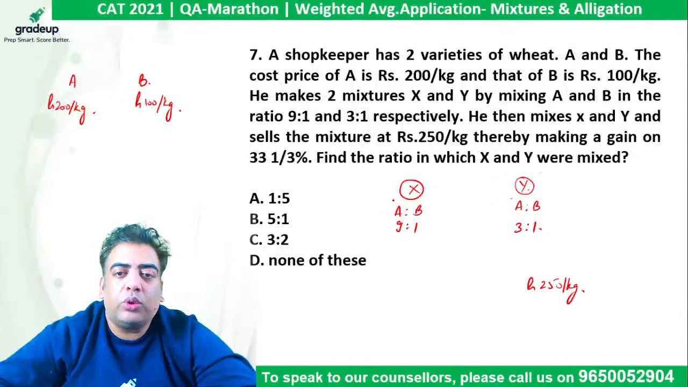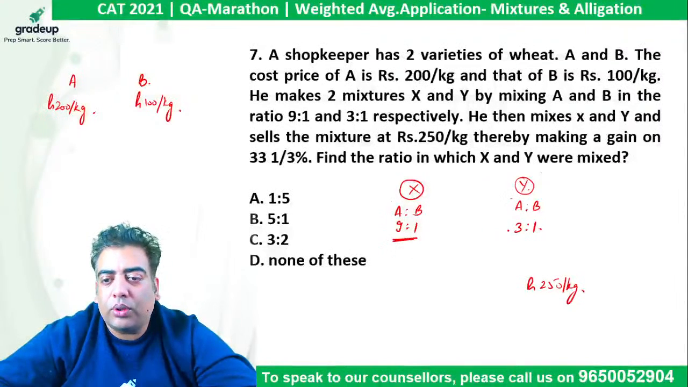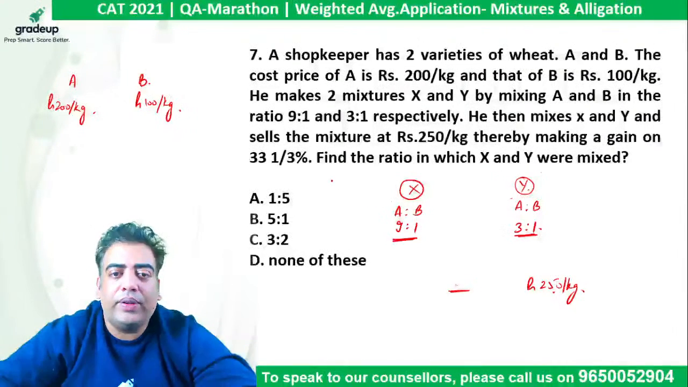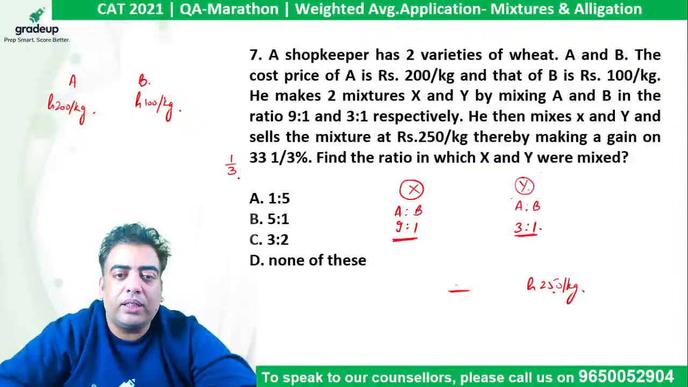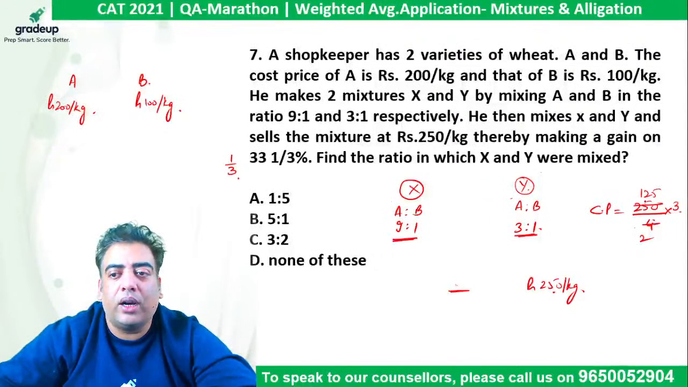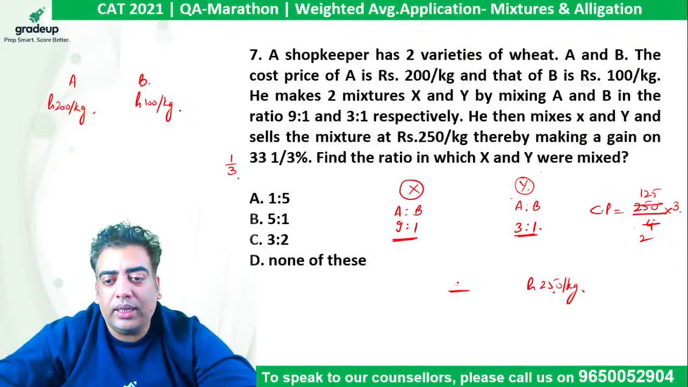So first, what do I need? The cost of X, the cost of Y, and the cost of the mixture. So 250 given to me is the selling price of the mixture and we are making a profit of 1 by 3. So we can say cost price will be selling price divided by 1 plus profit. 1 plus 1 by 3 is 4 by 3. 4 in the denominator, 3 goes to the numerator. So 2 2s are 4, 2 125s get cancelled out. So 25 into 3 is 375 divided by 2.